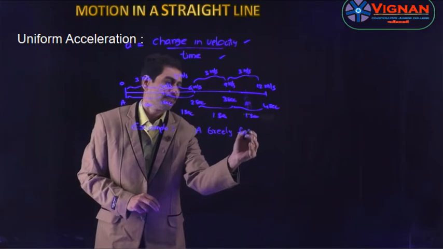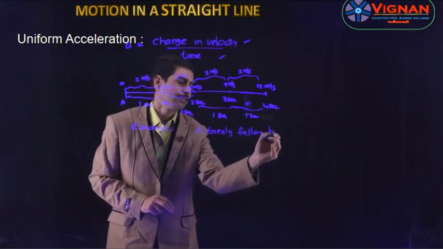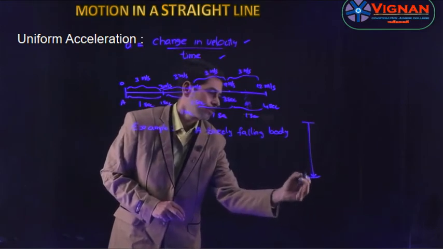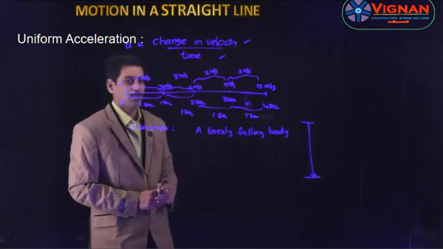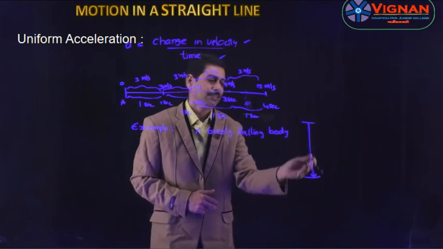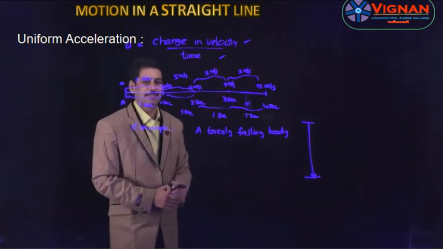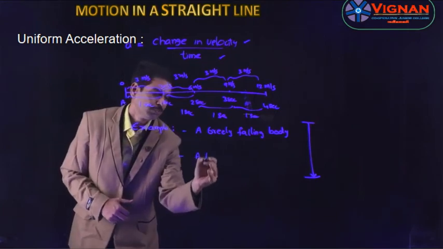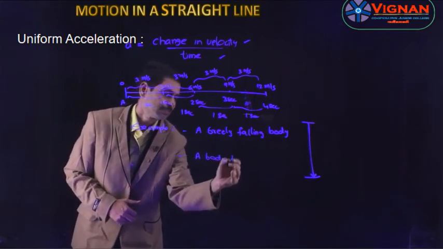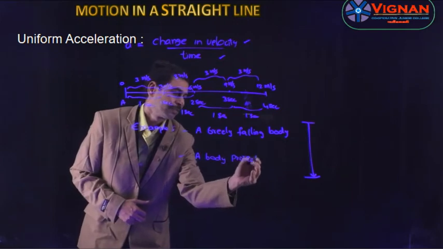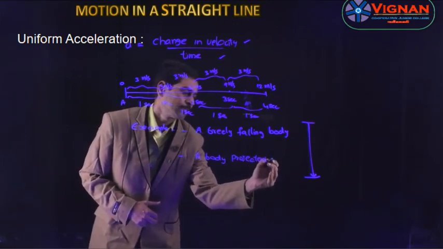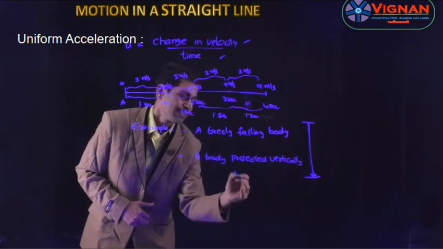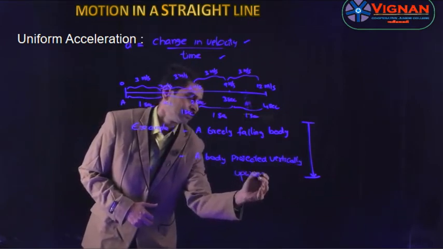This is an example for uniform acceleration. So if you consider a freely falling body, here there is a change in velocity, but it covers equal changes of velocity in equal intervals of time. Another example is a body projected vertically upwards. This can also be an example for uniform acceleration. So a body projected vertically upwards is also an example for uniform acceleration.